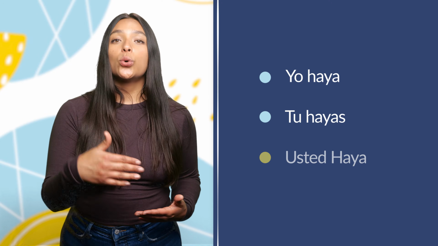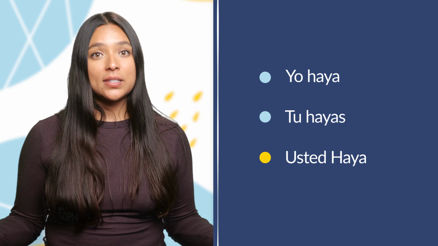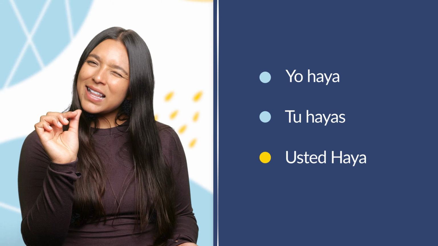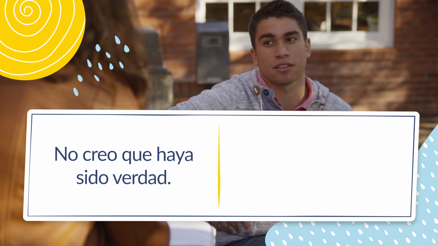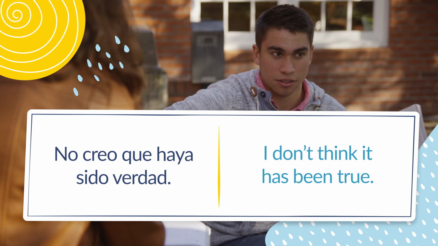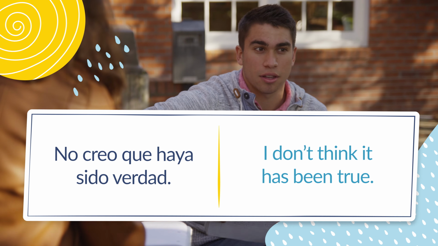For example, you have "yo haya," "tú hayas," or "usted haya." As you can see, the conjugation is slightly different. If we take one of the examples of actions, let's say opinions, we can see it comes out as "no creo que haya sido verdad." I don't think it has been true.